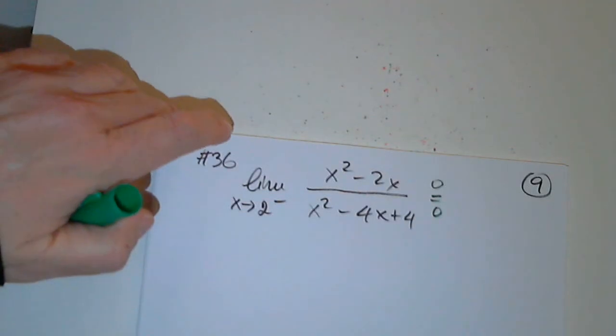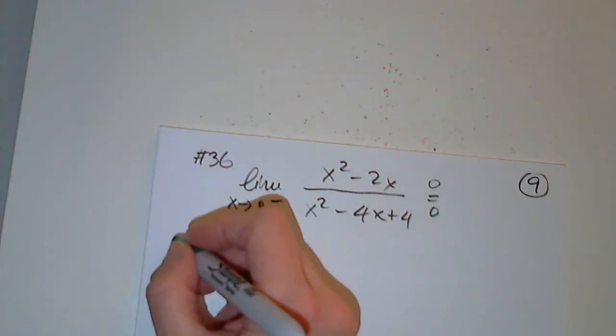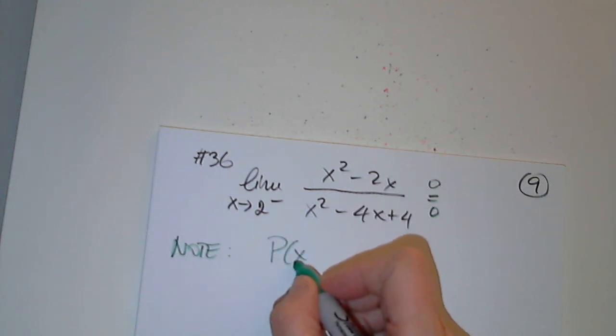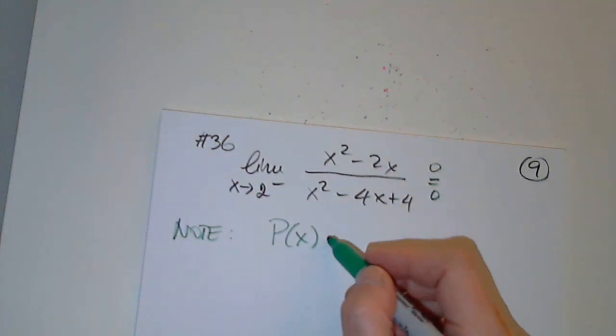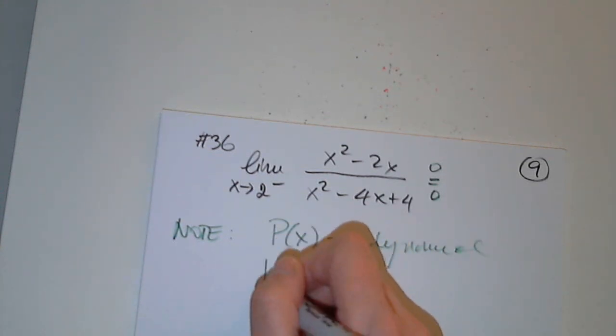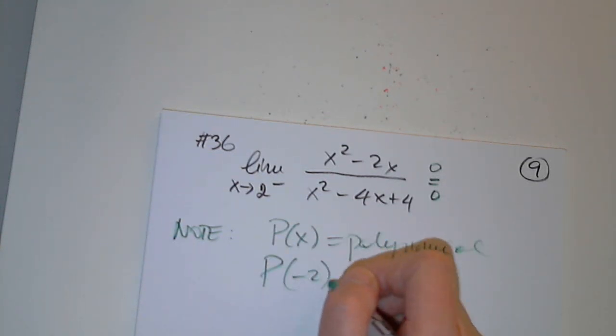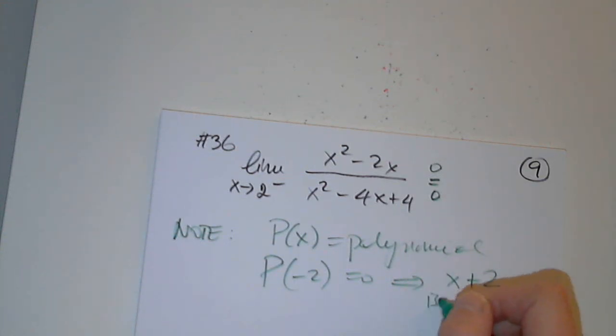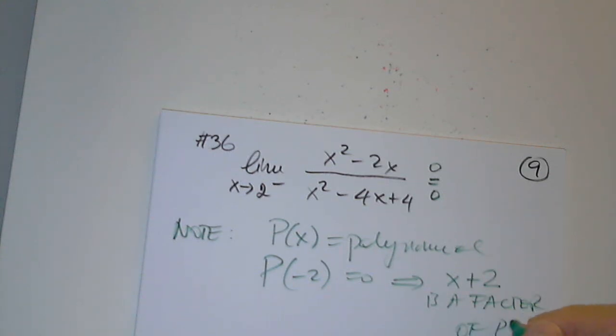This is the remainder theorem and the factor theorem. So note, we have p of x, a polynomial, and let's say p of negative 2 is 0. This means x plus 2 is a factor of p of x.